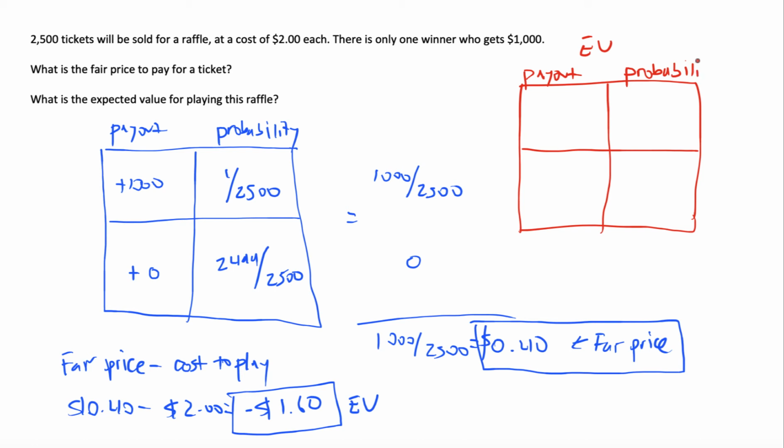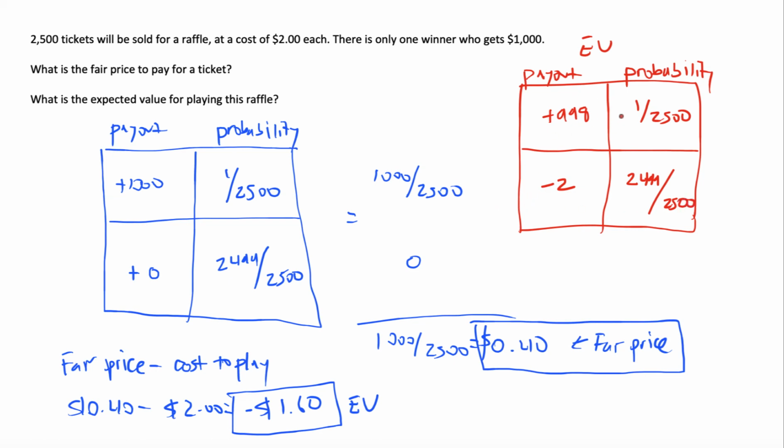But I'm going to take that $2 into account. So the winner gets $1,000, but they paid $2 for that ticket, so they're going to gain $998. But then what about everyone else? They're going to lose $2. And of course, that probability is still the same. There are 2,499 losing tickets.